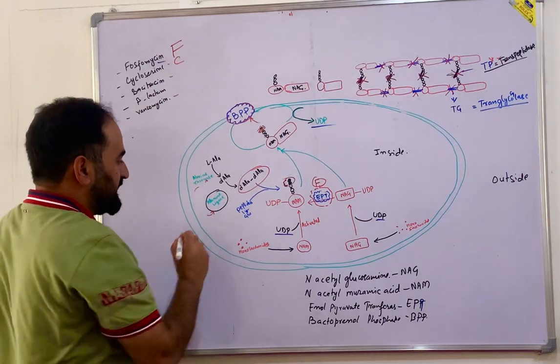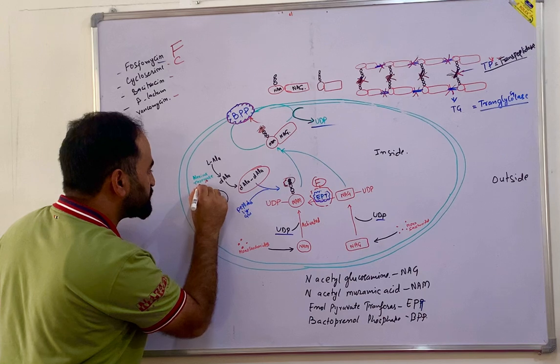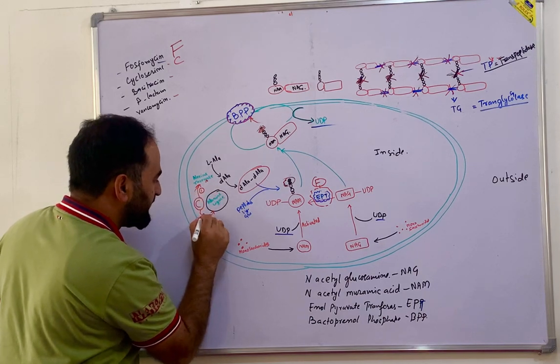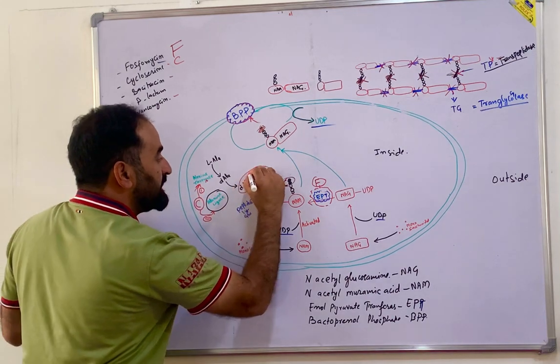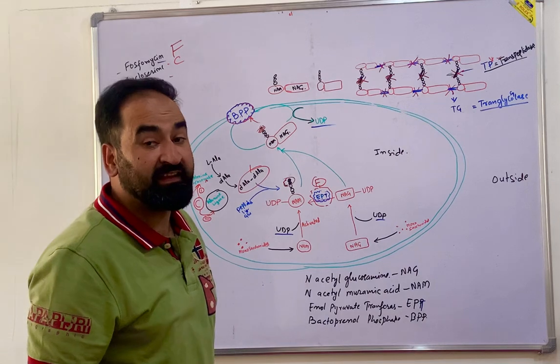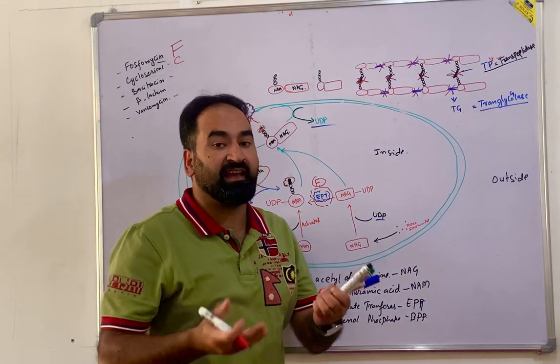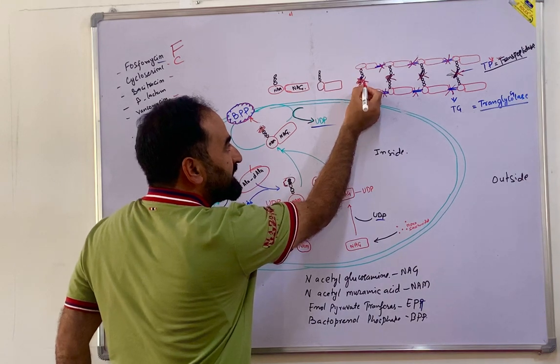Second is cycloserine. Cycloserine is going to inhibit these two enzymes, this and this. When they are inhibited, that means you are not getting D-alanine as the terminal. When you are not having D-alanine as the terminal amino acid, that means there occurs no cross-linking.